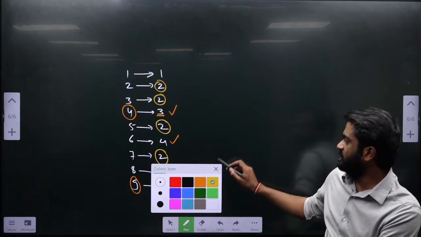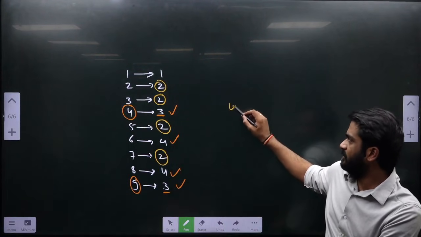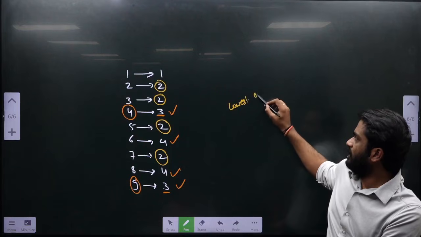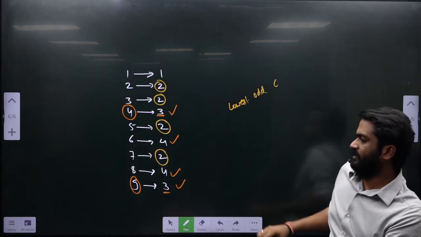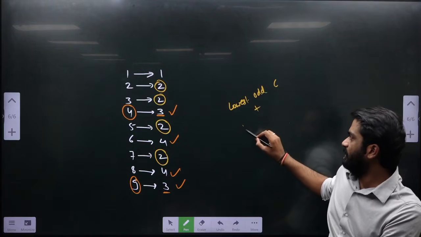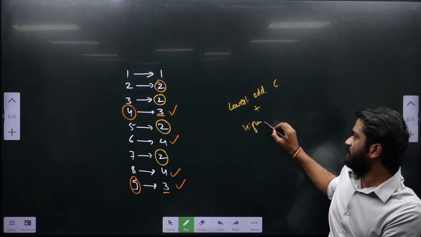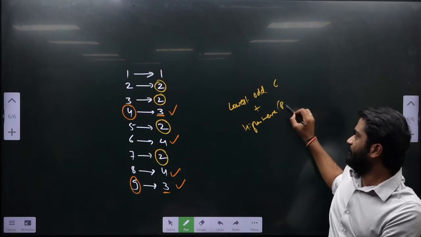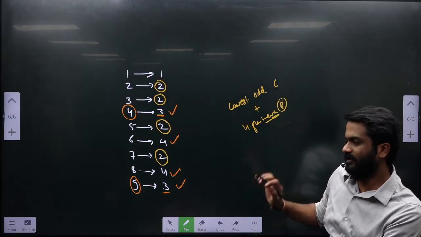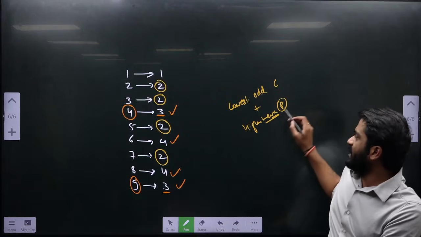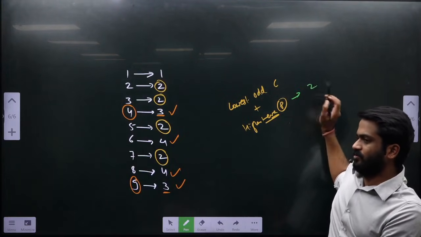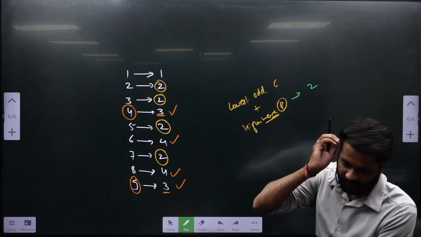Question is saying, what is the sum of the lowest odd composite number and the highest even prime number below 100? First of all, can you tell me what is the highest even prime number below 100? 2. इसमें अब डाउट नहीं होना चाहिए.